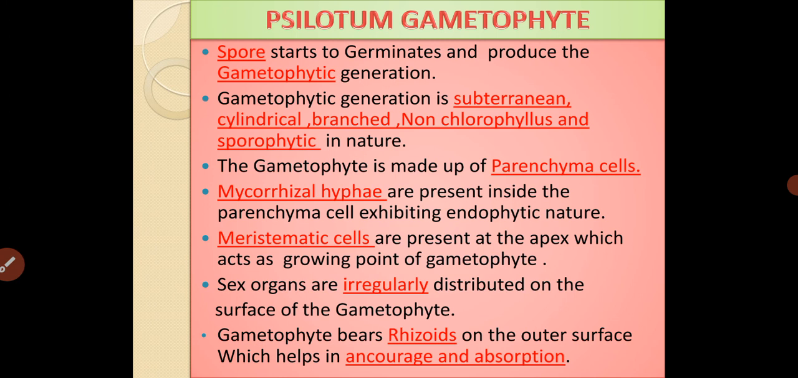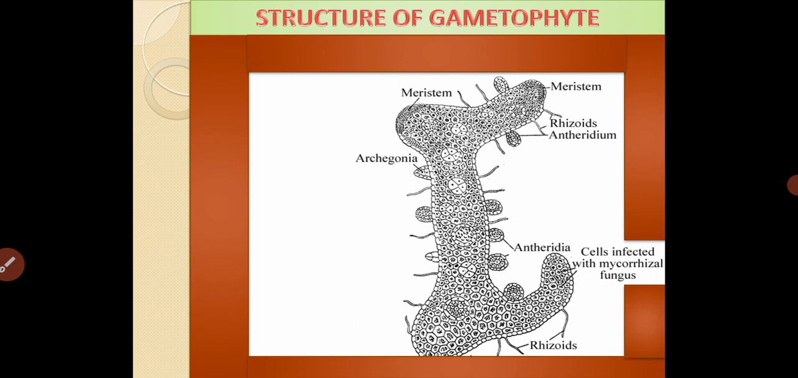Sex organs are also present, which are irregularly distributed on the surface of the gametophyte. The gametophyte bears rhizoids on the outer surface which help in anchorage and absorption. It acts like the roots. This is the structure of the gametophyte.